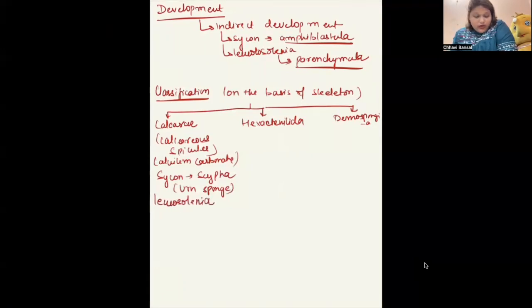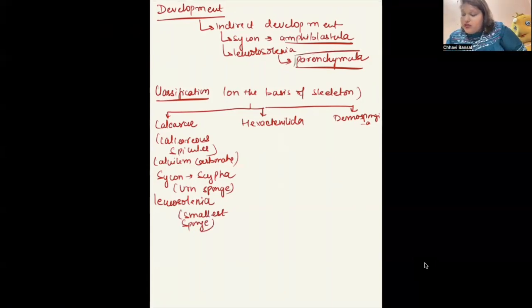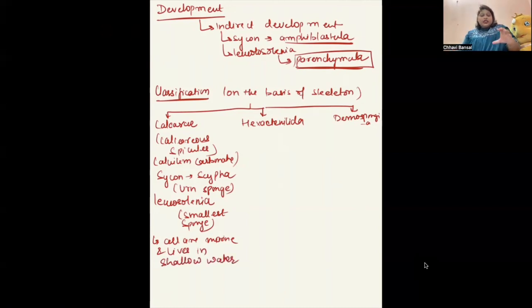This is the other one, the smallest sponge. What we did in Leucosolenia, we did the parenchymal larval stage in Leucosolenia. Okay. What is the other feature? Other than having the calcareous spicules, they all are marine and live in shallow water. Okay. These are the characteristic features of Calcarea.